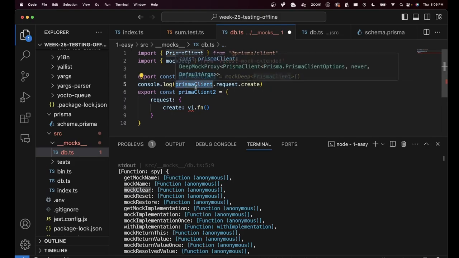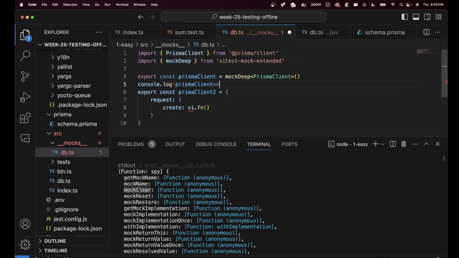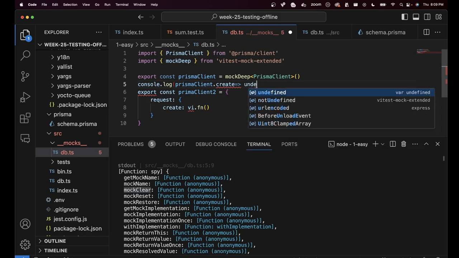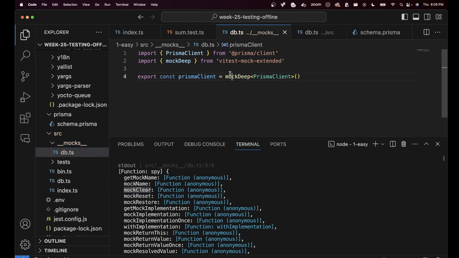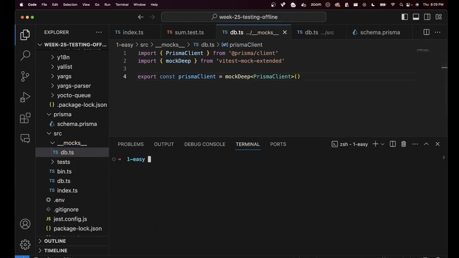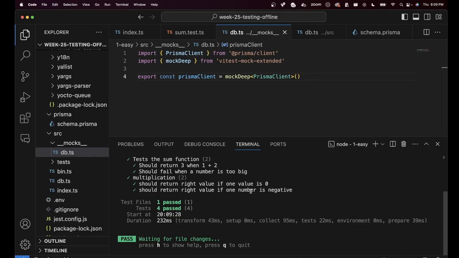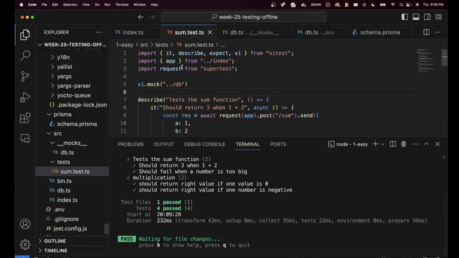Then Prisma client will become jest.fn and Prisma client.create would be undefined. That is why if you have such a complex object, by complex object I mean it has one key which has another key, which is the thing that needs to be mocked out, you can simply use mockDeep to mock out the whole thing. If I run npm run test, everything works.